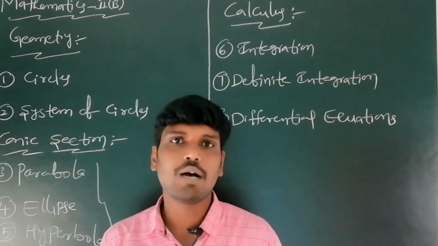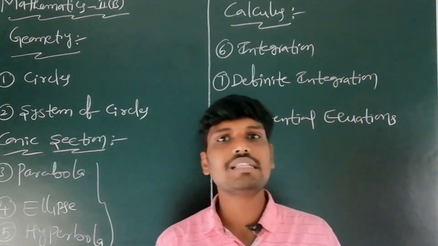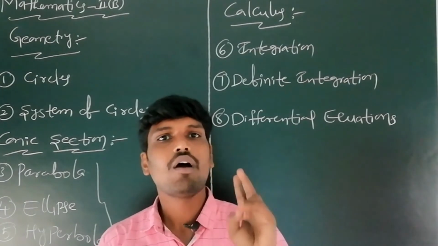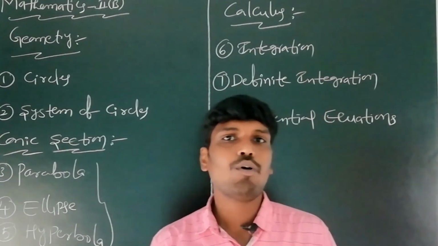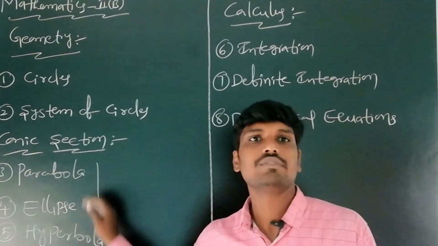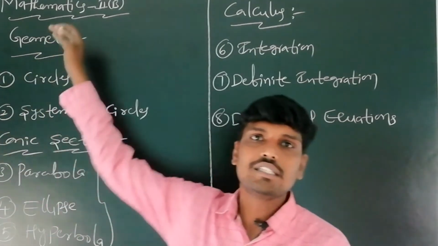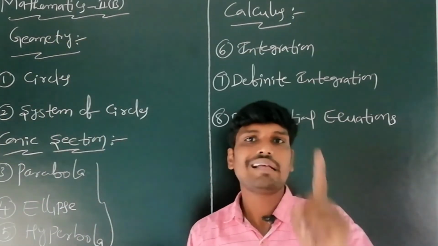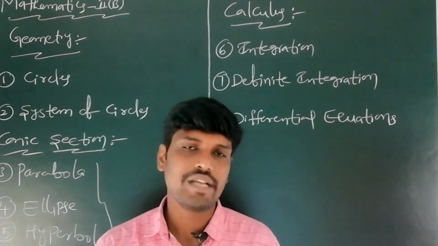Geometry has five chapters. The first chapter is circles, the second is system of circles, the third is parabola, the fourth is ellipse, and the fifth is hyperbola. The last three chapters, 3, 4 and 5, belong to conic sections. This is the geometry part of Mathematics 2B for MPC and MEC second year students.